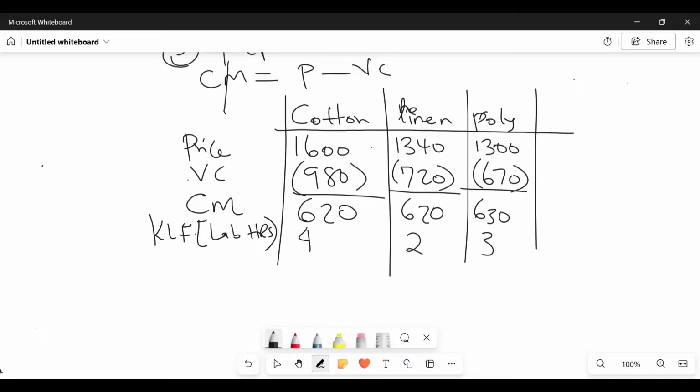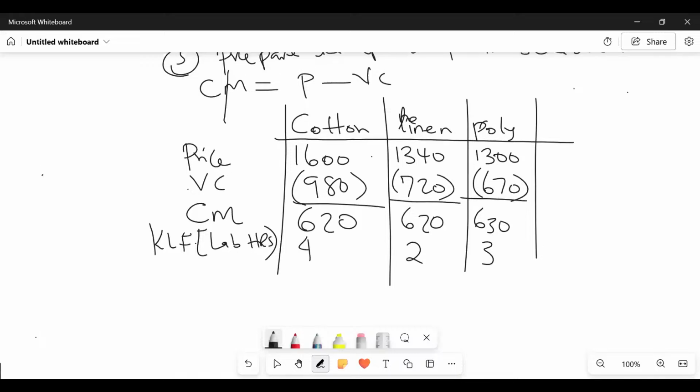Now, ladies and gentlemen, the moment we have been able to get this, then what are we going to do next? Step number 3. The CM over what here, somebody? Over the limiting factor, isn't it? Over the CM per limiting factor.